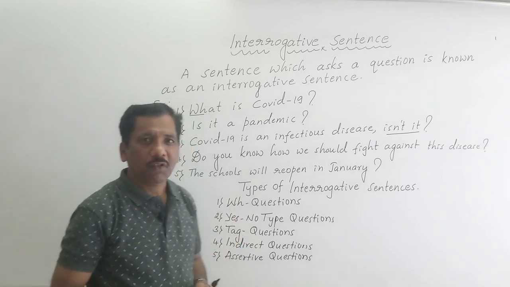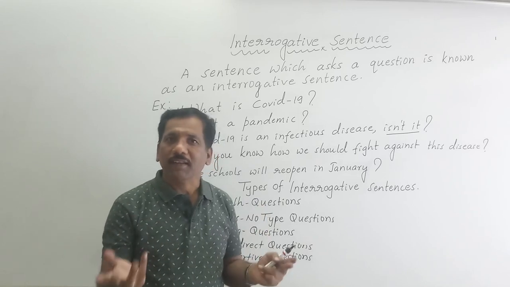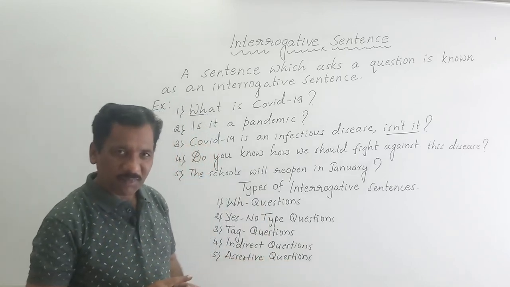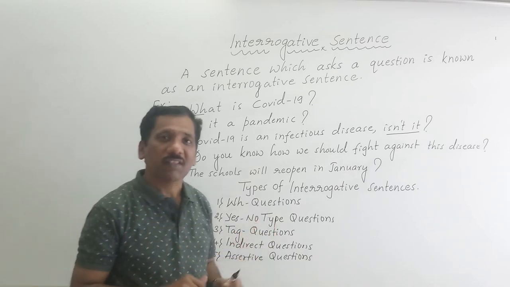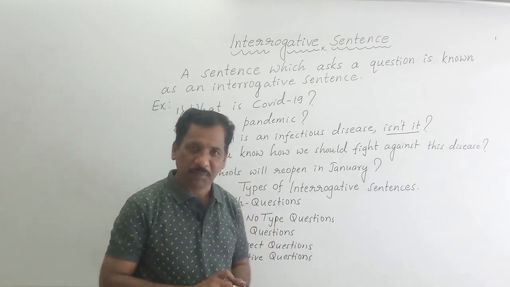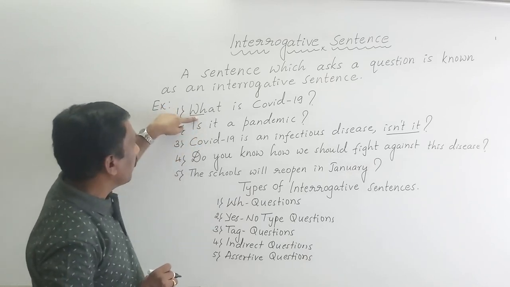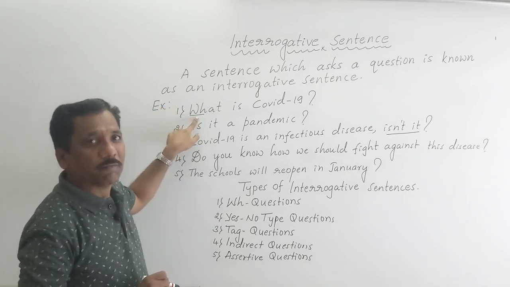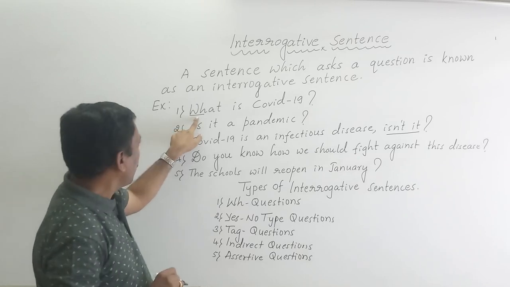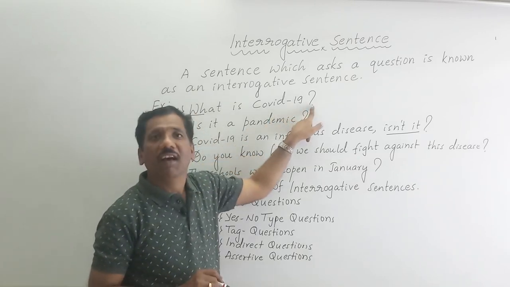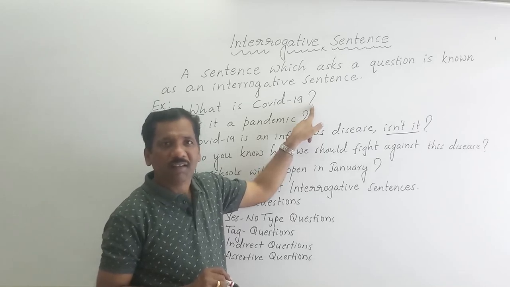Please remember, all the questions in English are called interrogative sentences. Questions are called interrogative sentences, in which I told you the first example is a question. This question has begun with WH word and ends with a question mark.